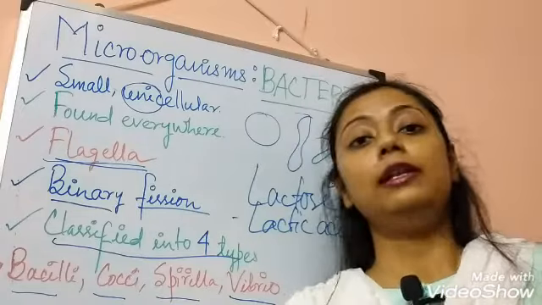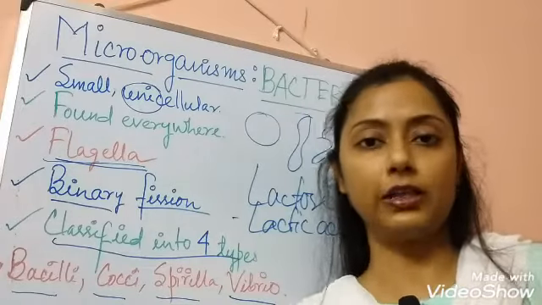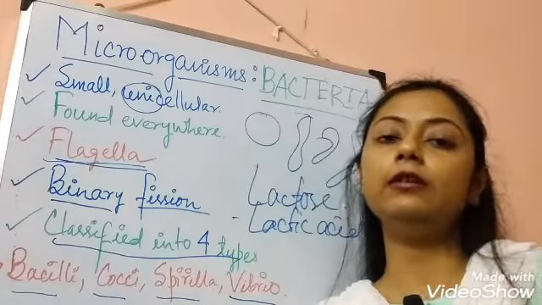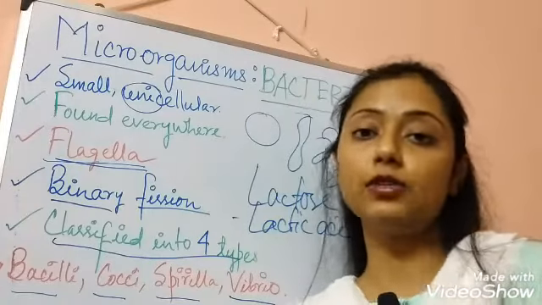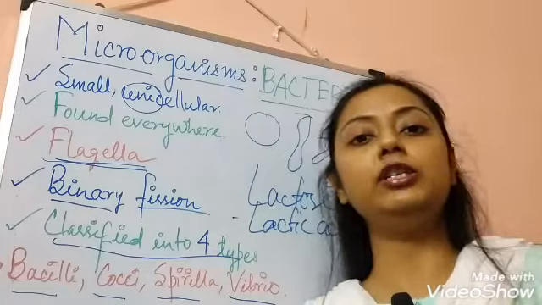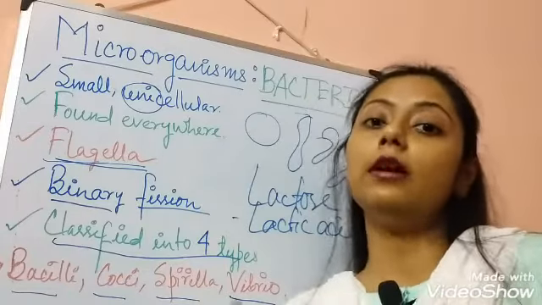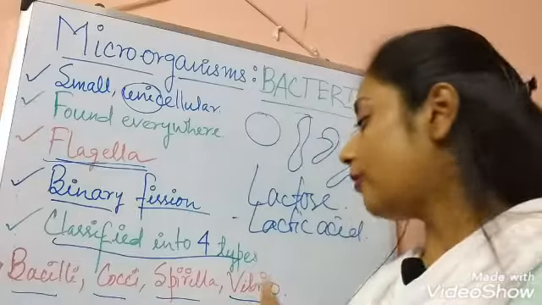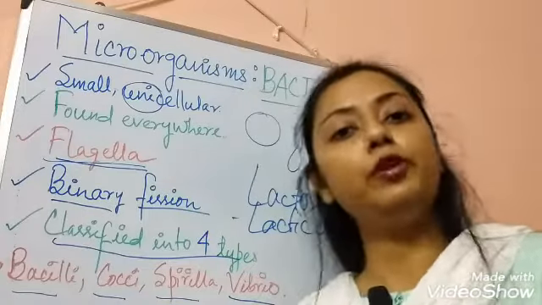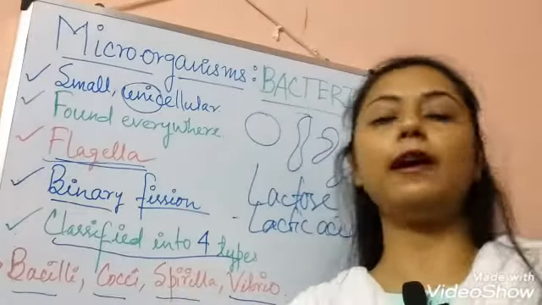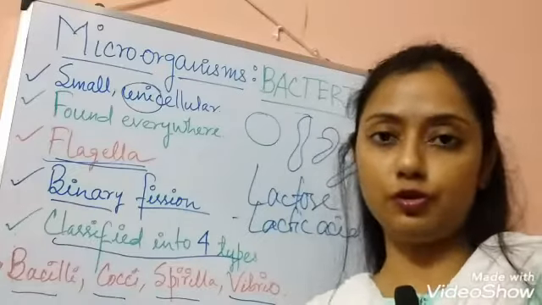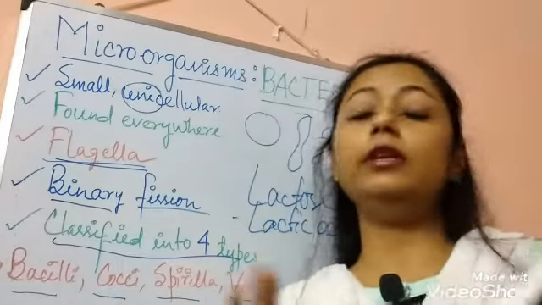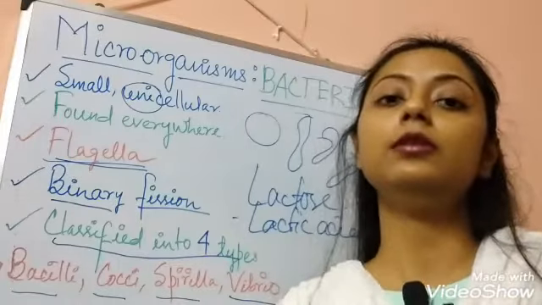Now, let's talk about some very harmful bacteria like cholera. Cholera is a very common disease nowadays, and in ancient times too. It's a health and hygiene disease. This disease is caused by a bacteria called Vibrio cholerae, which obviously belongs to the Vibrio group. You can pronounce it either way, anything of your choice. But this bacteria causes a disease called cholera.